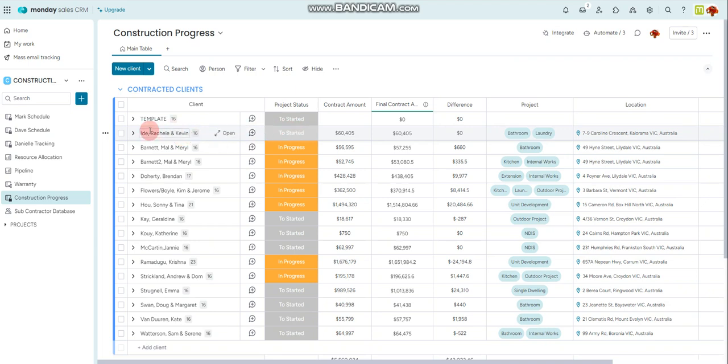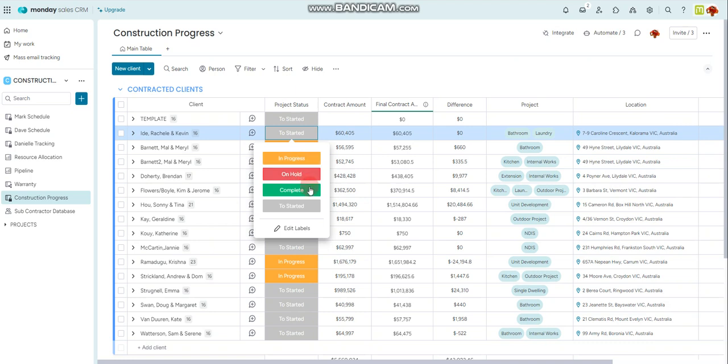You will see the client name, the project status, if the construction has been started, in progress, on hold or complete, the original contract amount, the final contract amount, the difference between the two, the project type, and the location of the project. To add a new project,